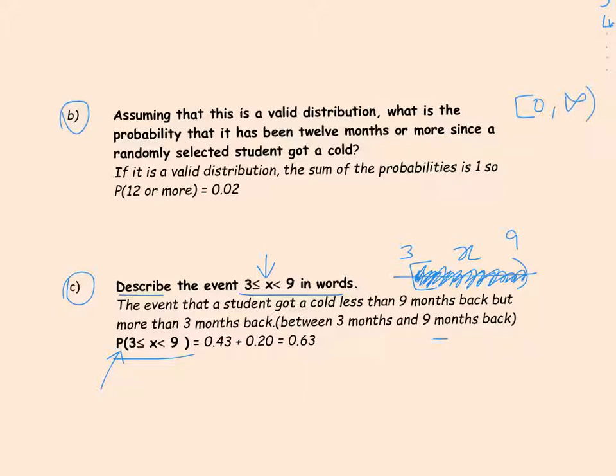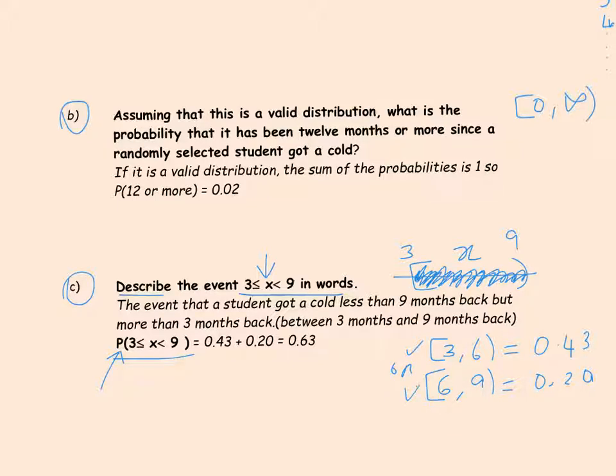So from the table, anywhere from 3 to 6 months is of probability 0.43, and anywhere from 6 to 9 months, not including 9, is 0.20 probability.